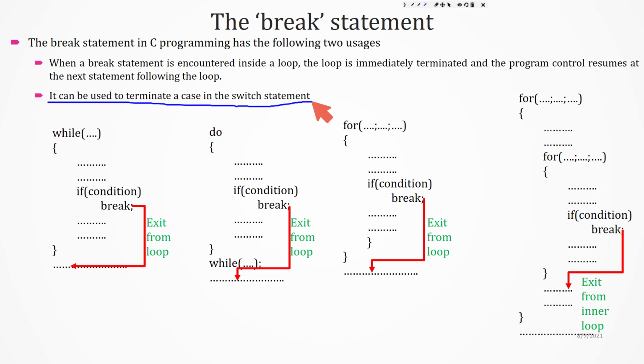So once again I am reading this statement. When a break statement is encountered inside a loop, the loop is immediately terminated and the program control resumes at the next statement following the loop. So this break can be used along with all the looping statements. We can use it along with while, do while, for loop, and also nested for loop.